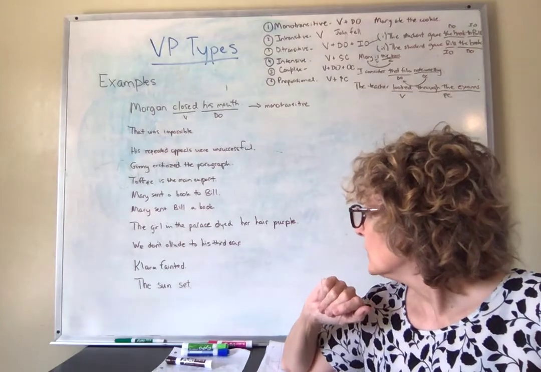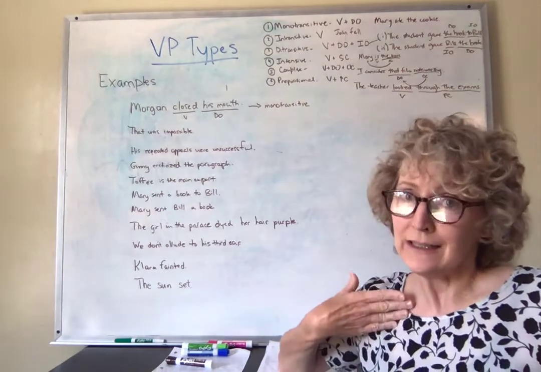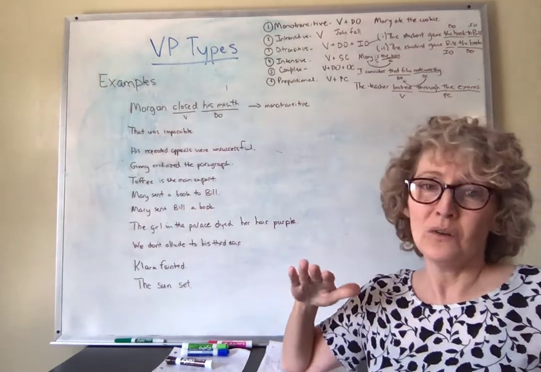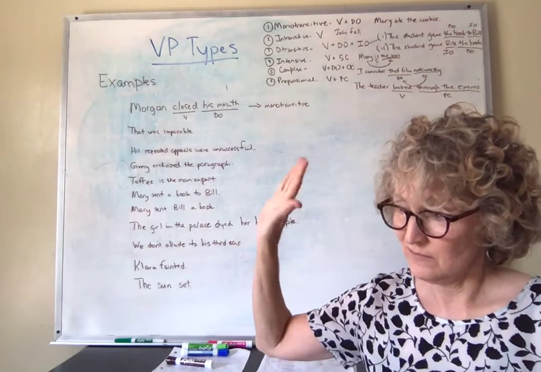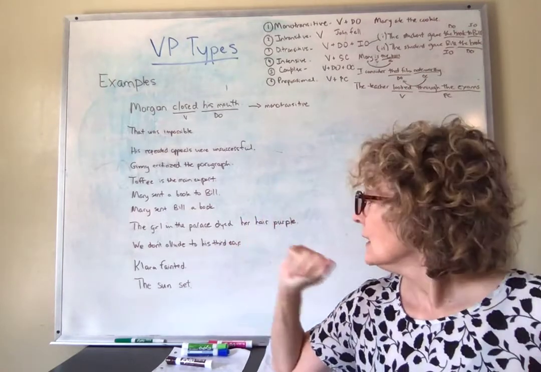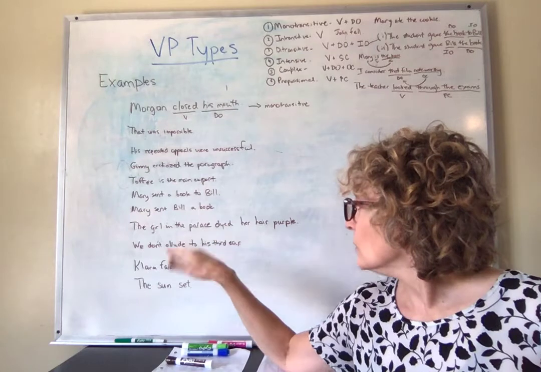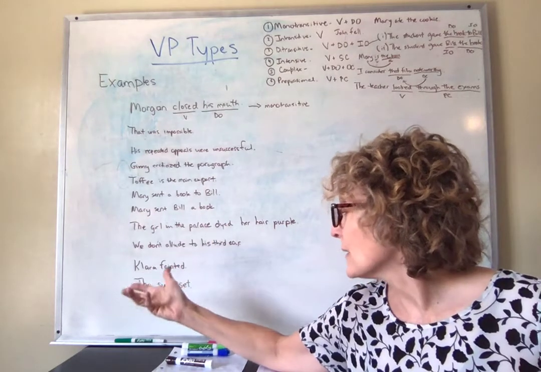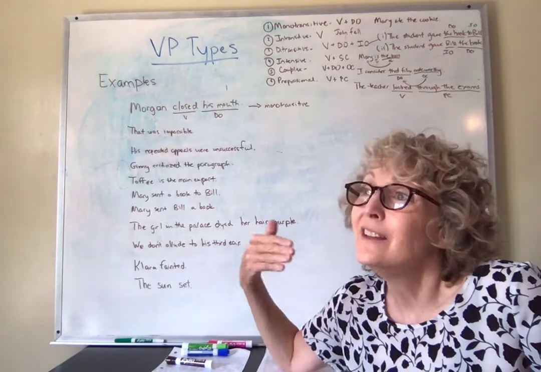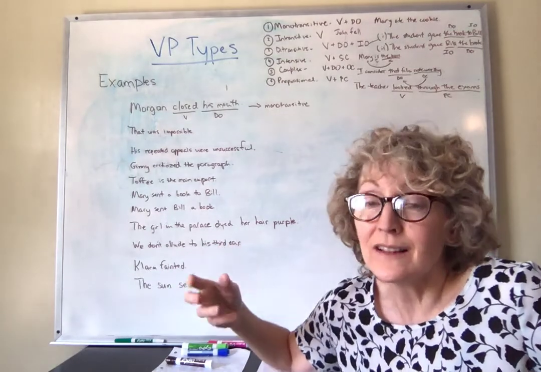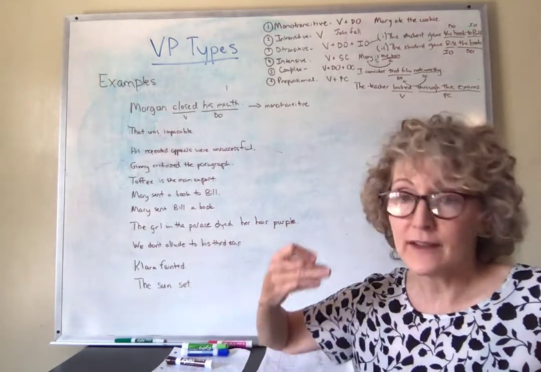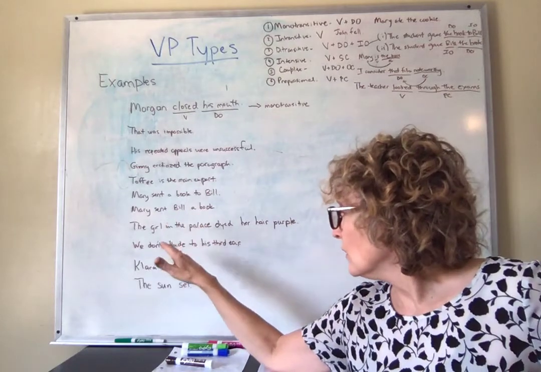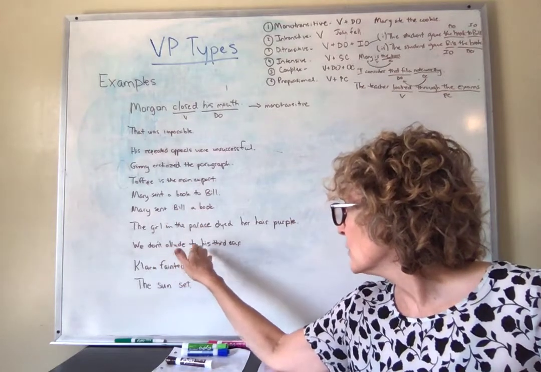"We don't allude to his third ear." Okay, guys, I didn't come up with this example. I want you to know this is from the book, so I don't do weird sentences, but whatever. We know our subject is we. That is the topic of the sentence, and then the next part, the predicate, we expect to tell us something about that topic. So, don't allude to his third ear.